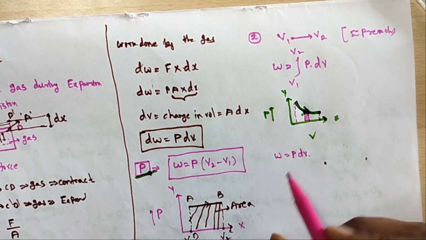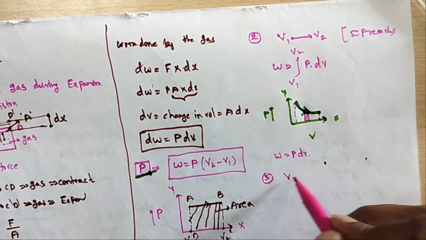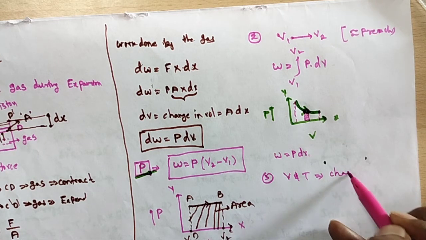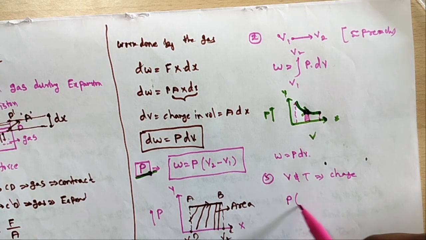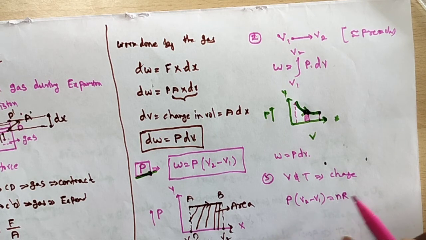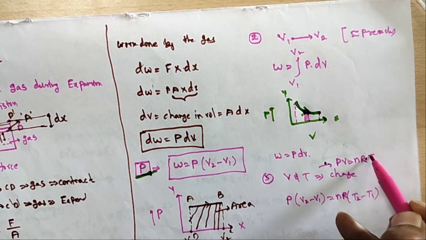Here is a third case, where the volume and temperature both change. Then the work done is P into V2 minus V1, equal to nR into T2 minus T1. We know this very well from the ideal gas equation PV equals nRT.